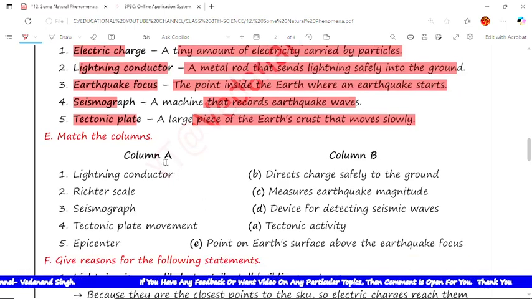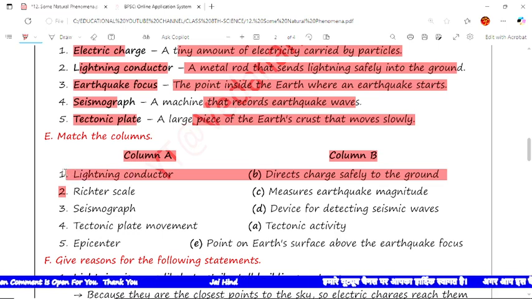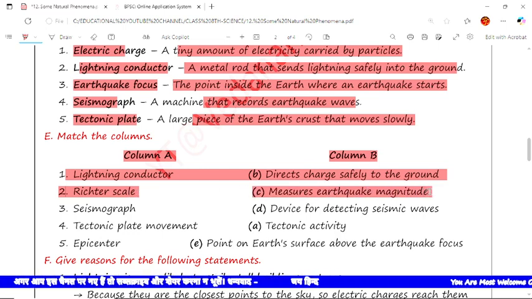Now the next type of question is match the column. Column A is given, and in column B I have written the correct answers. So the first is lightning conductor. It directs charge safely to the ground, so B is the correct matching. Now the next is Richter scale. The correct matching is measures the earthquake magnitude, so C is the correct answer.